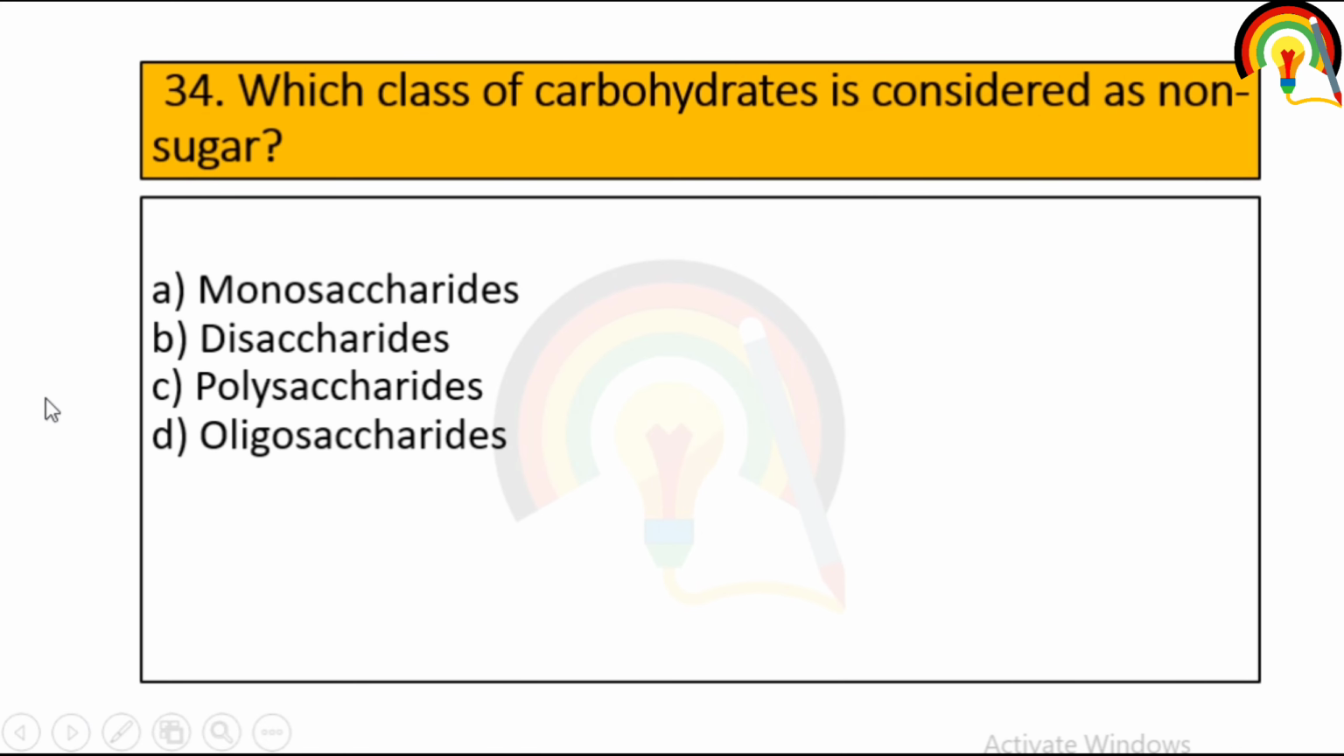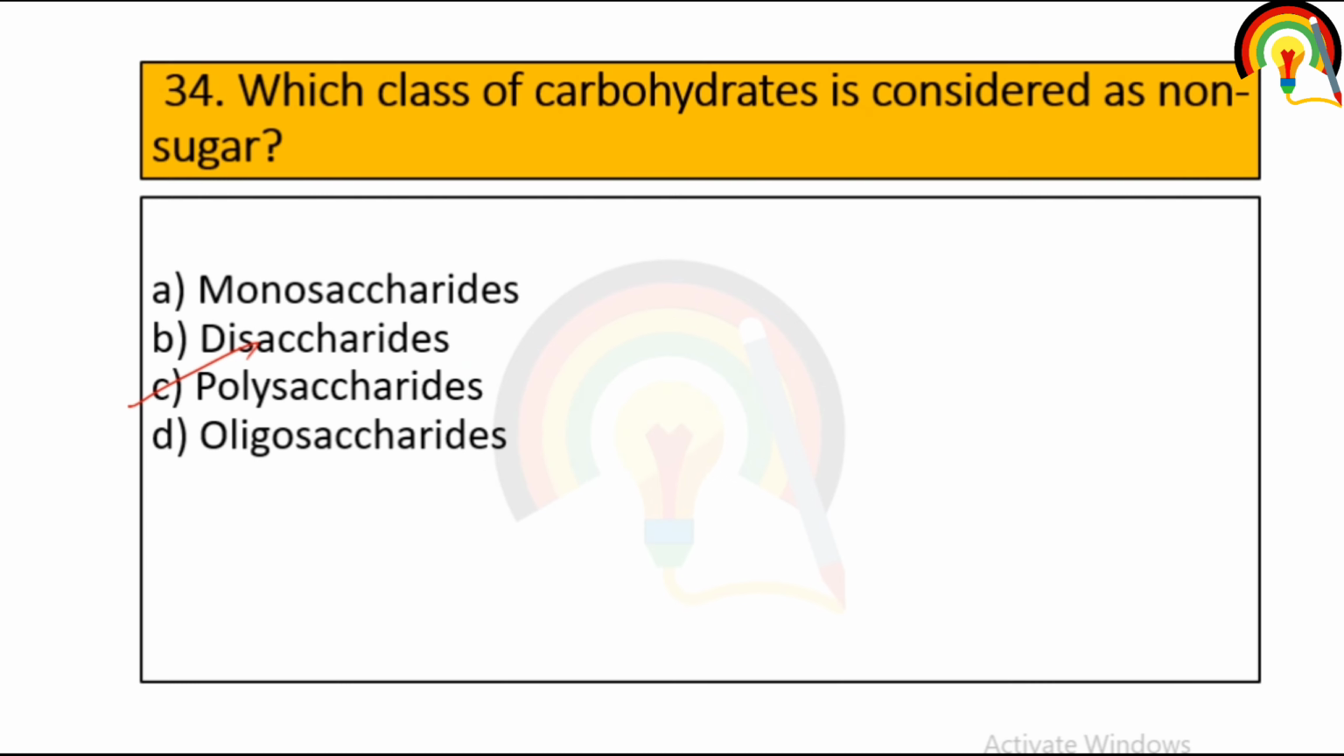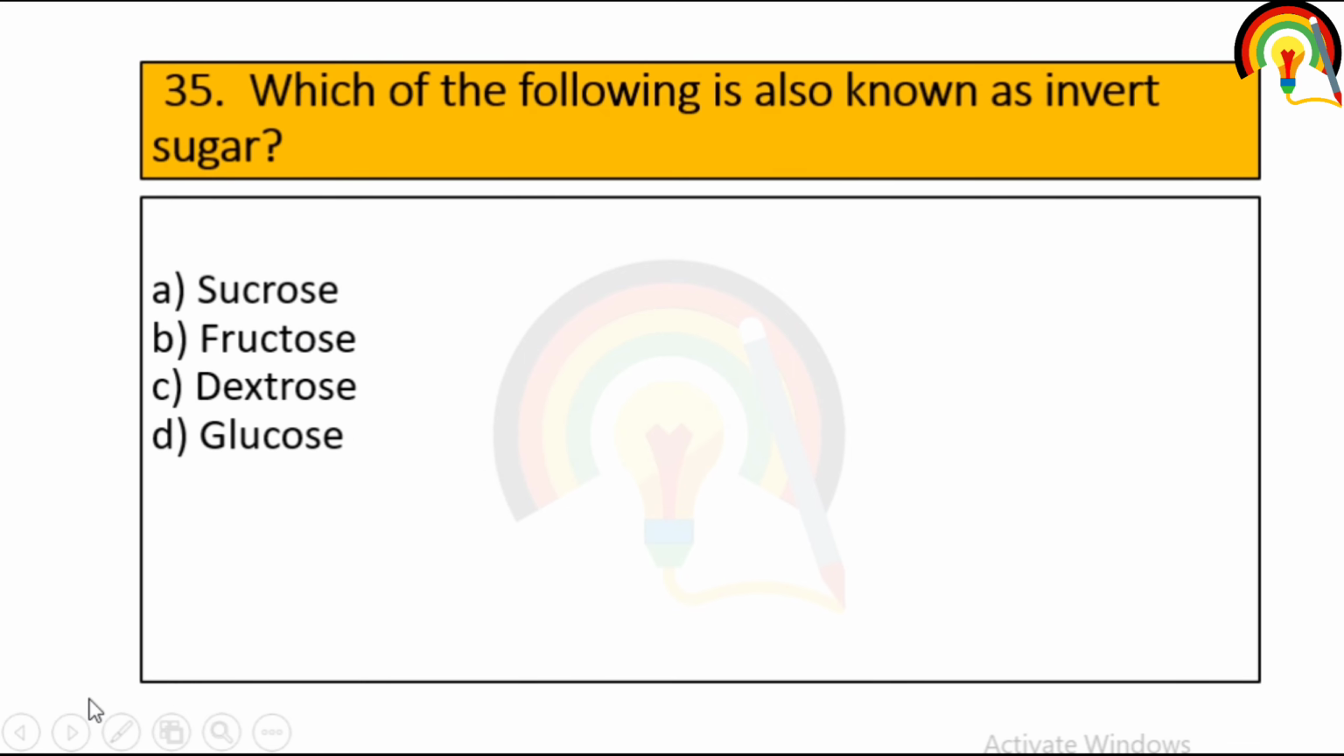Next one is, which class of carbohydrate is considered as non-sugar? It's polysaccharide. When hundreds or thousands of monosaccharides condense together, they form polysaccharide, and these are not sweet in taste, hence they are called non-sugar. So the class of carbohydrate considered as non-sugar is polysaccharide.